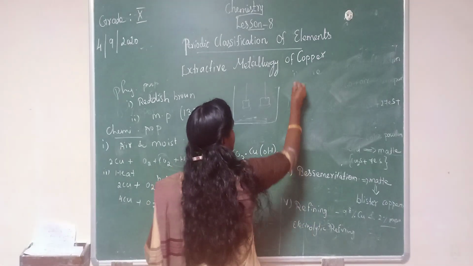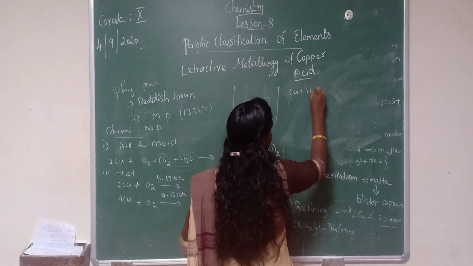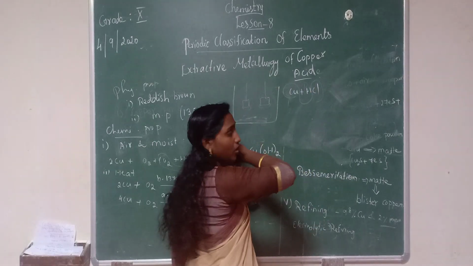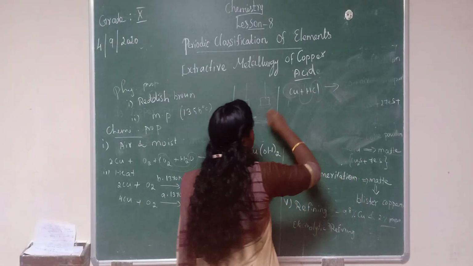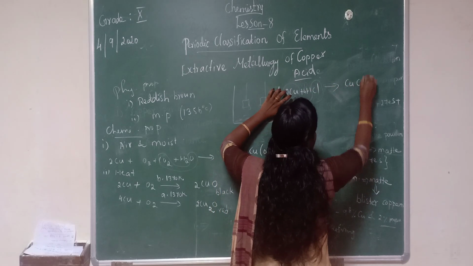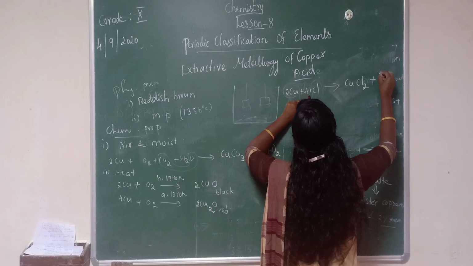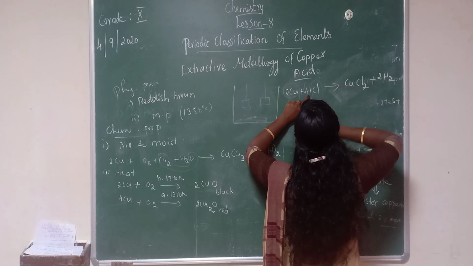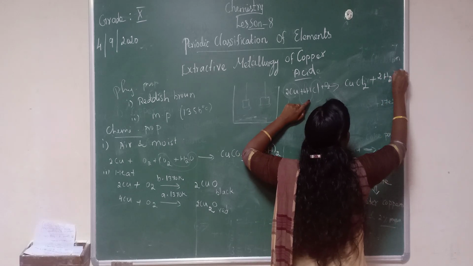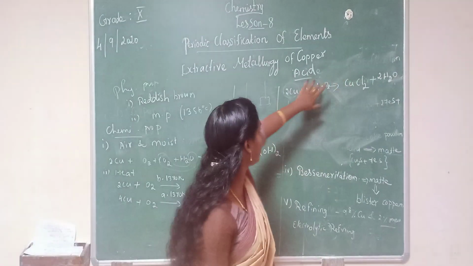The next one, reaction with acid. First, copper reacts with hydrochloric acid. It can form copper chloride, CuCl2, plus the remaining 4 hydrogens, H2, 4 hydrogen plus oxygen also. So water also can form. 4 hydrogen, then 2 oxygen. Have you understood hydrochloric acid?